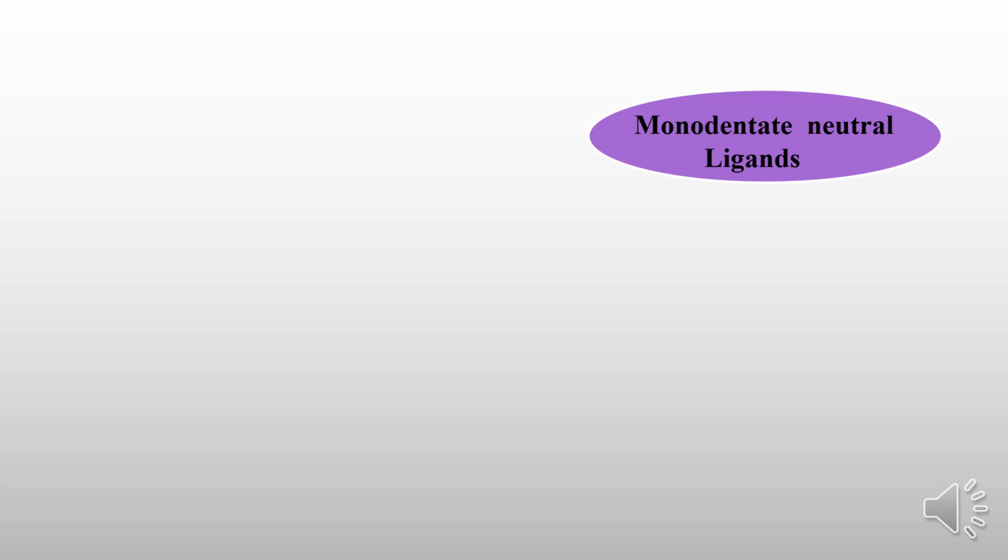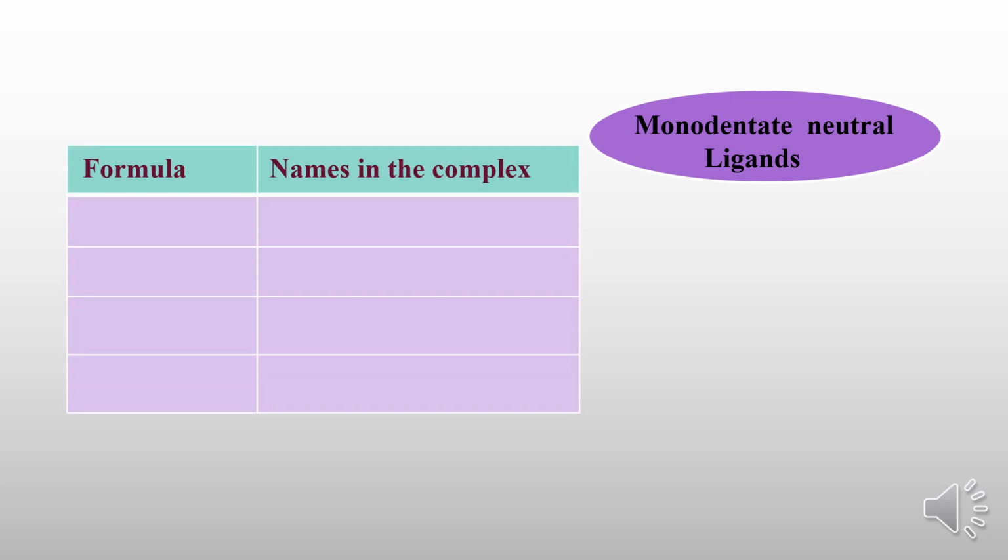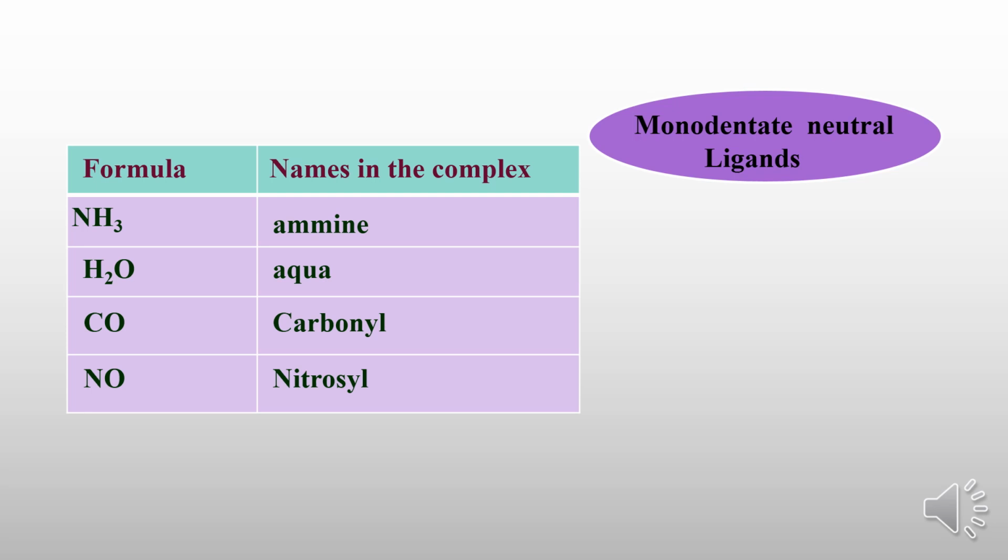Now we will see monodentate neutral ligands. In neutral ligands, the first one is ammonia. Already we know nitrogen is a donor atom, so it is called ammine. Then comes water, oxygen is a donor atom, we will call it aqua. Carbonyl, CO, carbon monoxide, we will call it carbonyl. Then nitrogen oxide, we will call it nitrosyl. So these are neutral monodentate ligands. Means in a molecule or ion there will be one donor atom which can make only one bond with the metal.